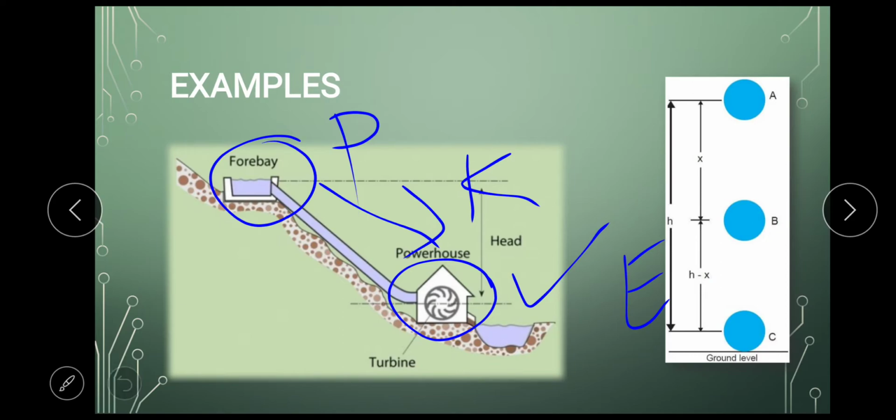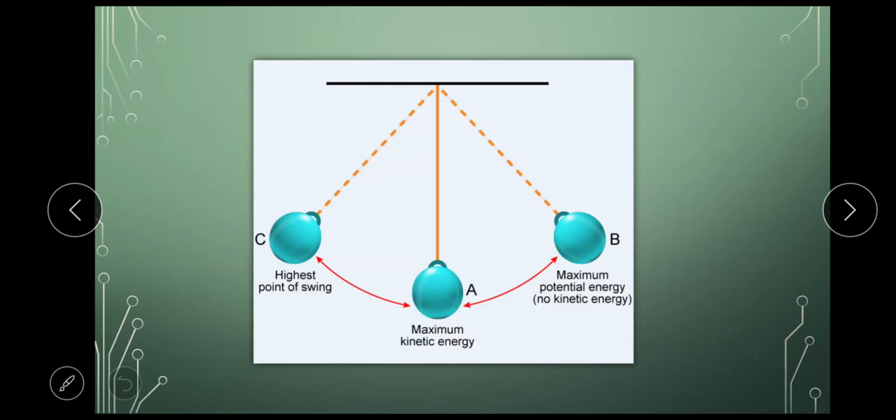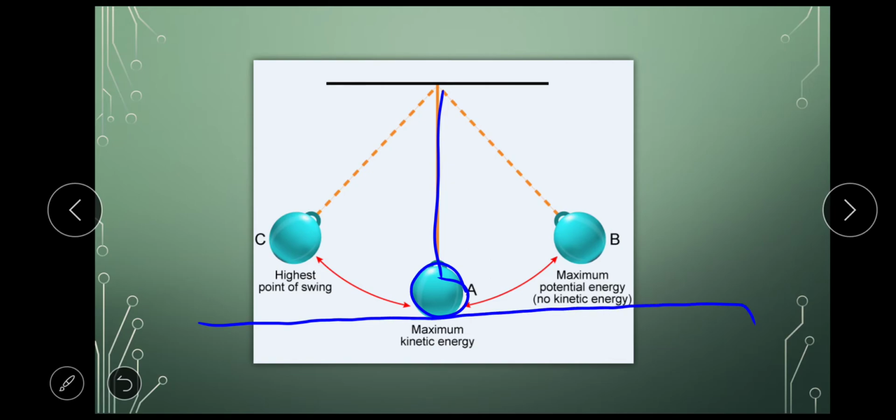Next, pendulum. Very interesting example here. In the pendulum, this is the bob of the pendulum. Now here, when the bob is at this level, I'll draw a reference point here. This is the reference line, for example. The bob is at the lowest height. It is at the ground level.